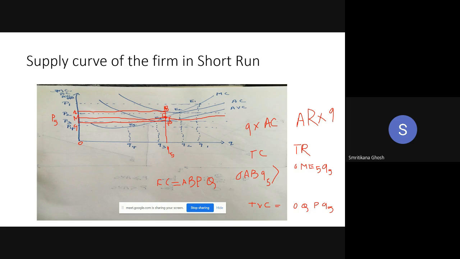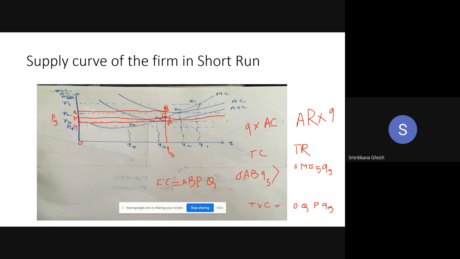Here the total cost is greater than total revenue, so there is no doubt it's a loss. But given this loss, if you want to stop your production, you still have to pay your fixed cost, because fixed cost is independent of your output level. So if you stop production at price P5, your loss will be the total fixed cost, that is ABPQ.